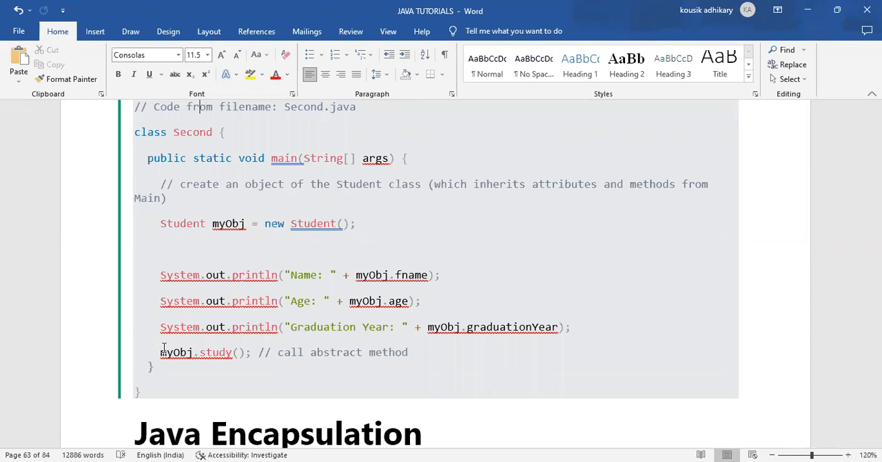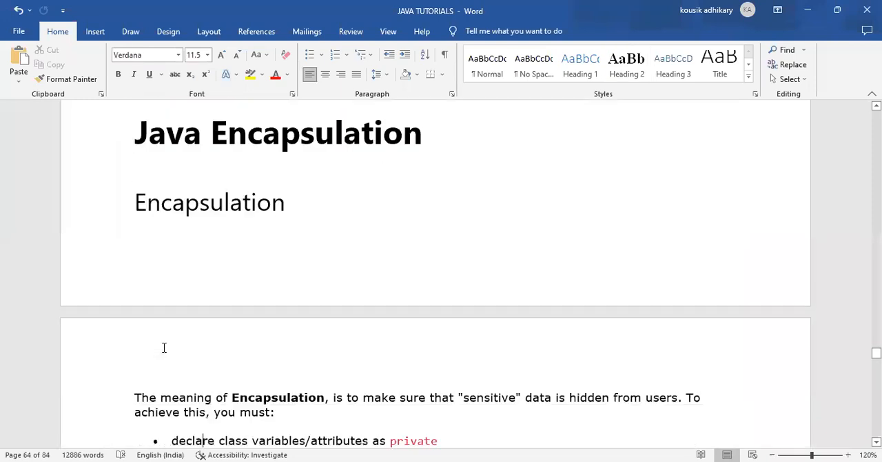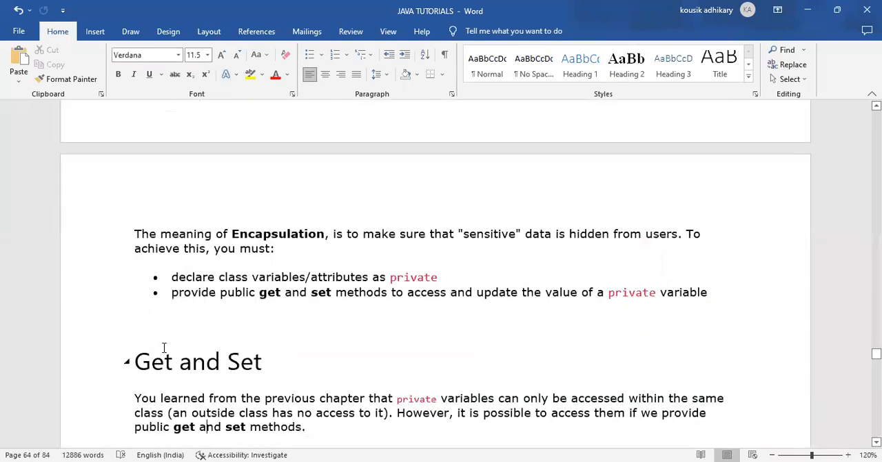Yes sir, complete. So the next topic is Java encapsulation. What is encapsulation? Encapsulation is to make sure that sensitive data is hidden from the user. To achieve this, you must declare a class variable or attribute as private, and provide public get and set methods to access and update the value of a private variable.